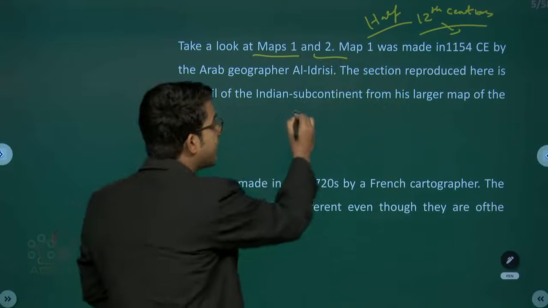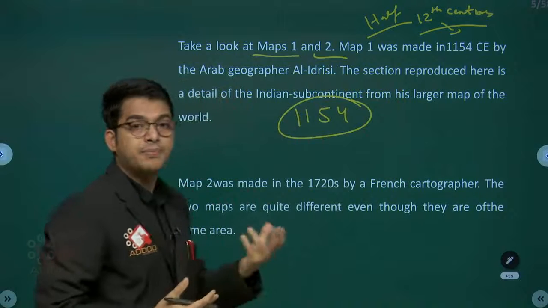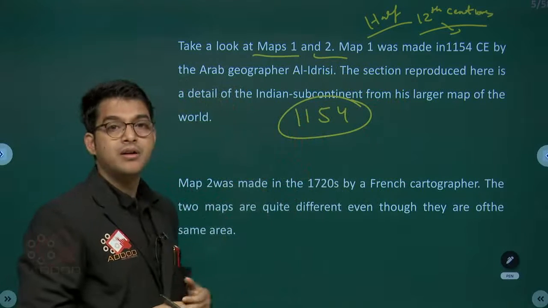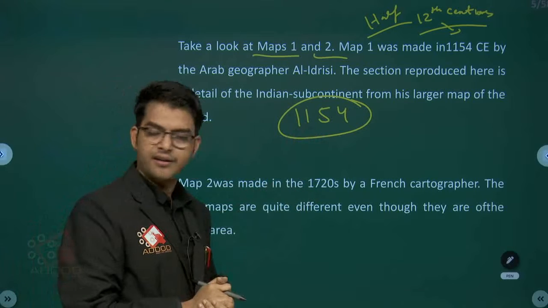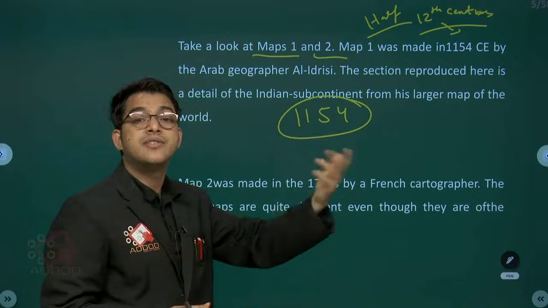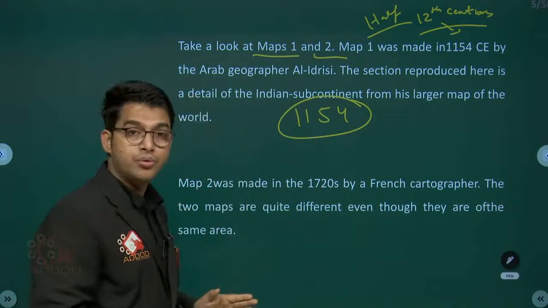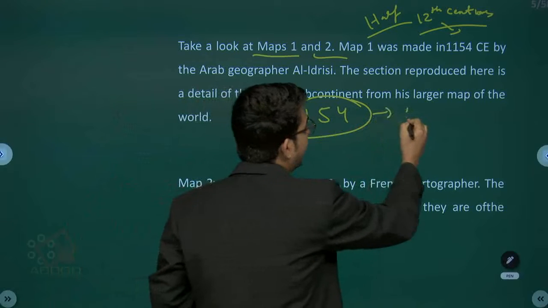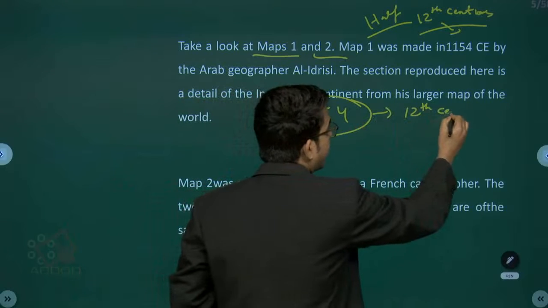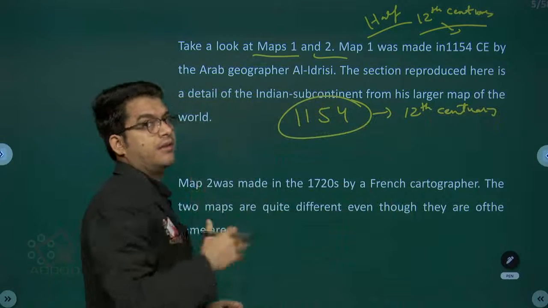If the date is 1154 and you find it difficult to remember, maybe now Nabi sir is telling you, yes, 1154, done. But after 2 days, 5 days, 1 month, 2 months, you may forget. Divide it into some portions. 1154 means obviously we are talking about the 12th century.